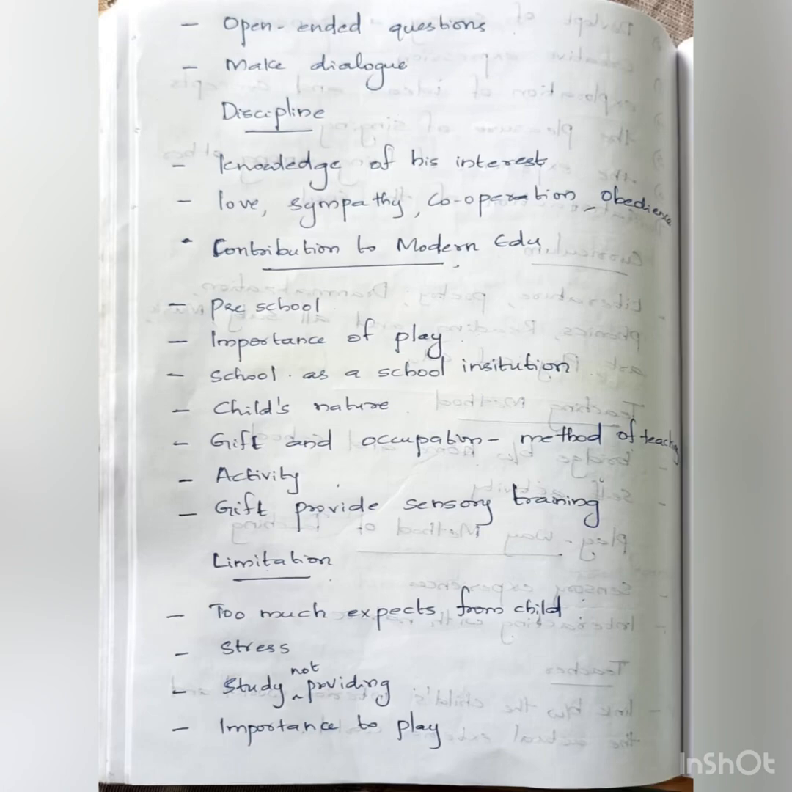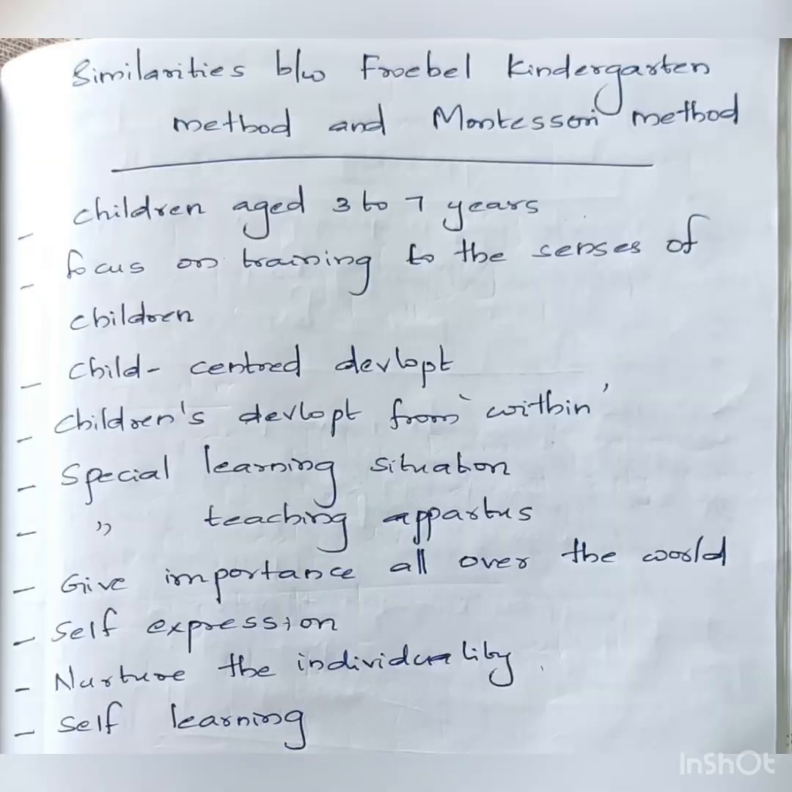Then comes limitation of this method: too much expectation from the child, stress, study not provided, importance not given to play. Next comes similarities between the Froebel kindergarten method and the Montessori method: children aged 3 to 7 years, focus on training the senses of children, child-centered development, children's development from within, special learning situations, special teaching apparatus, given importance all over the world, then self-expression, nurture the individuality and self-learning.